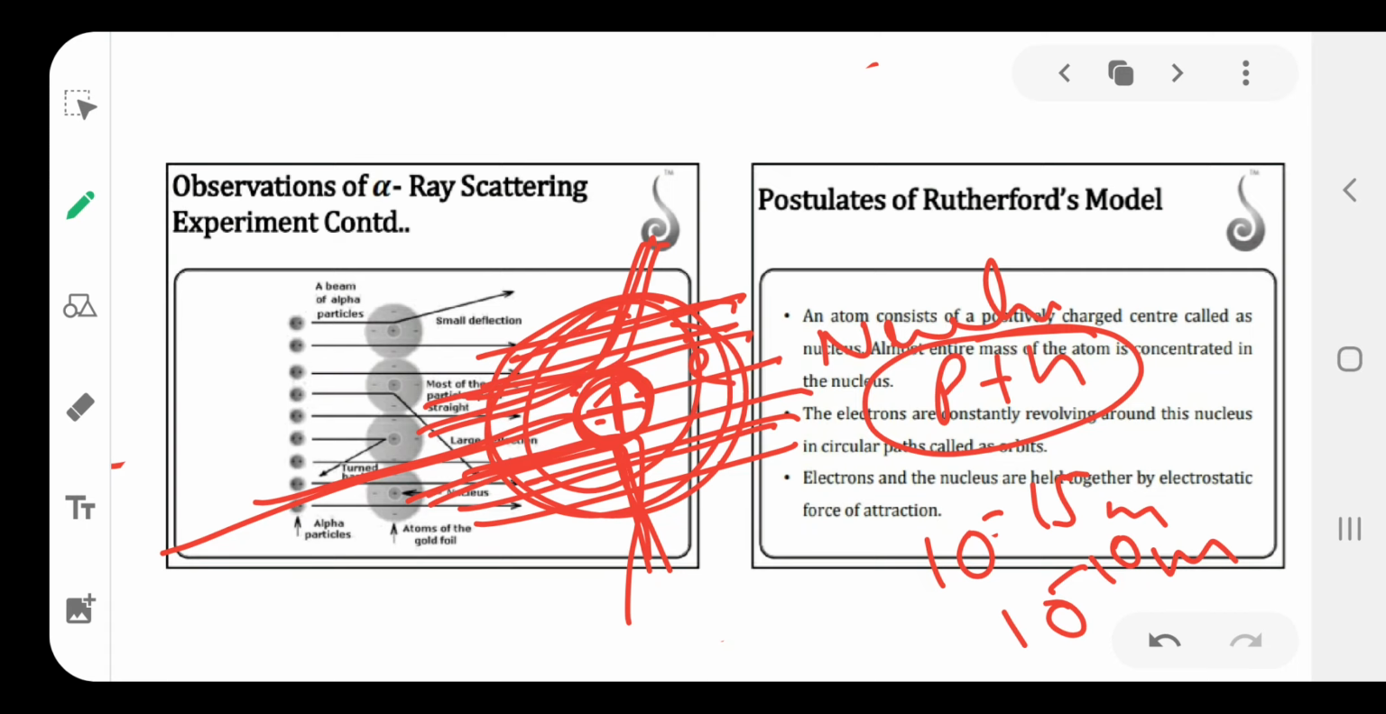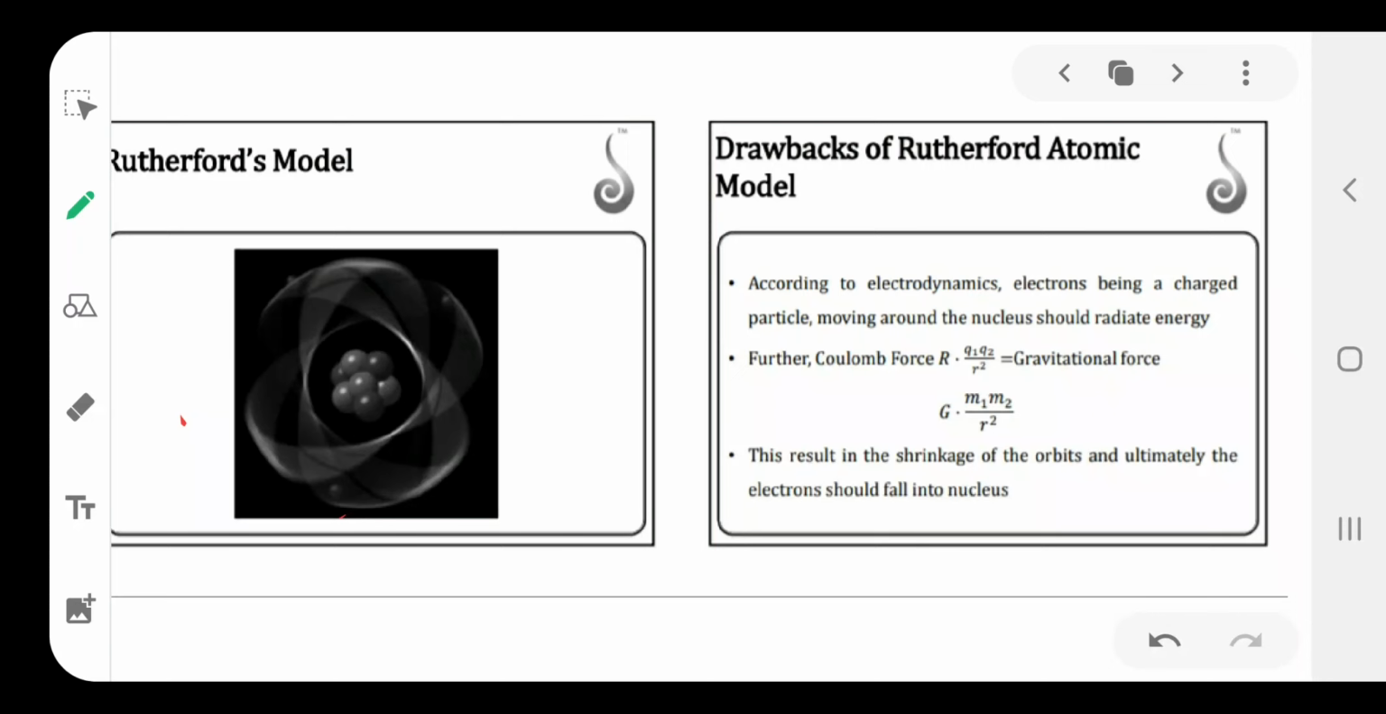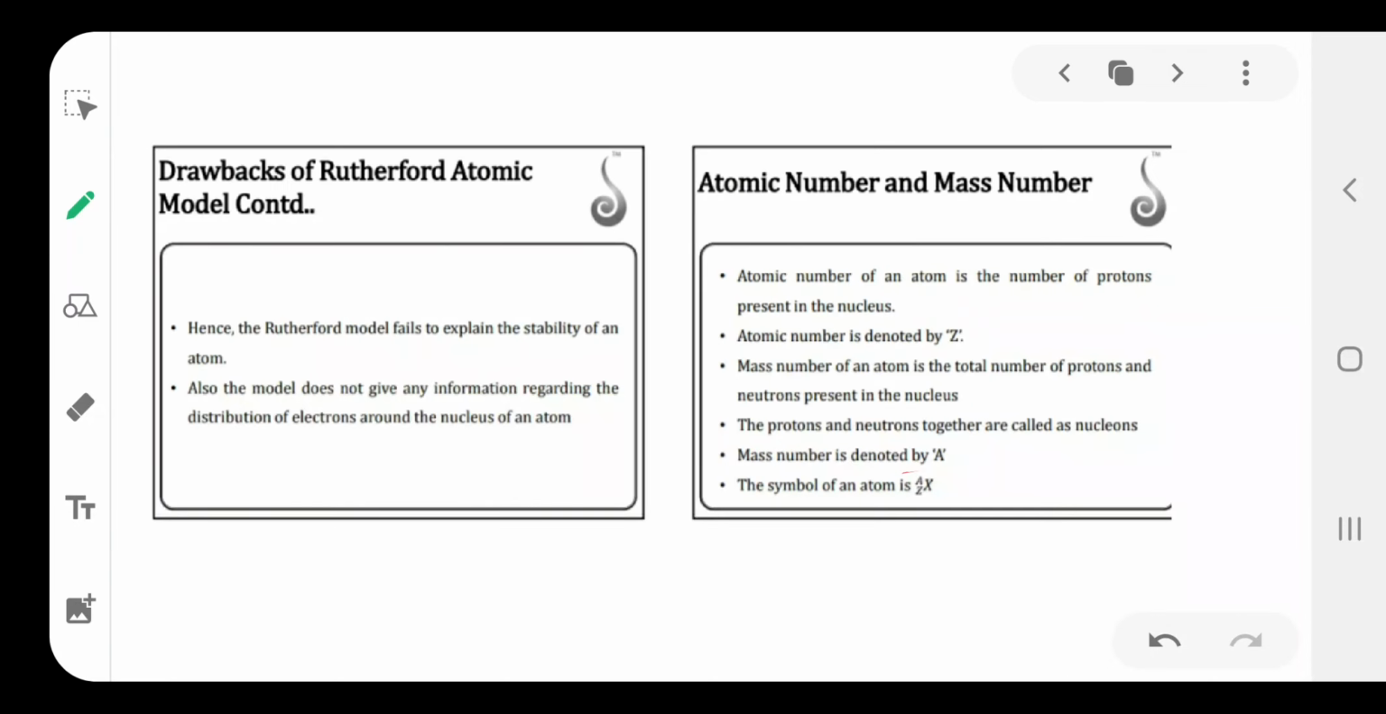And one more point: in Rutherford's theory, the electrons revolve around the nucleus like planets revolving around the sun. That's why it is called the planetary atomic model. But this theory failed because Rutherford's theory failed to explain the stability of the atom.